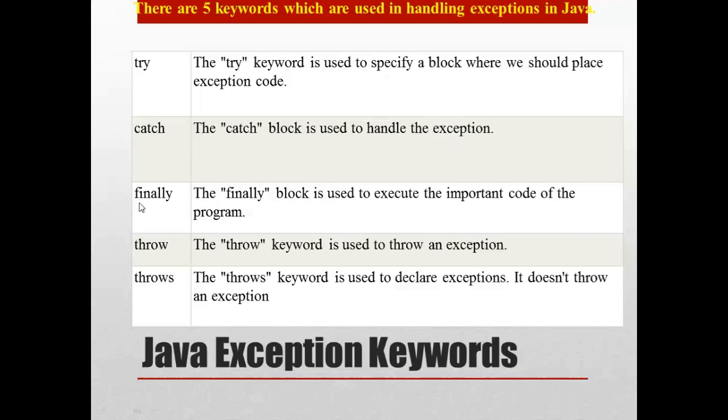Now we shall see the third keyword, finally. The finally is a block which is used to execute the important code of the program. Whether an exception occurs or not, or whether an exception is handled or not, this finally block will be executed. A block is basically a set of statements.